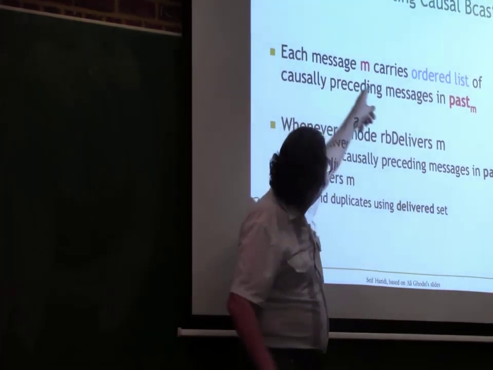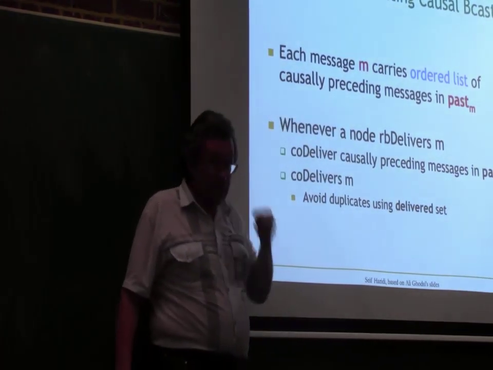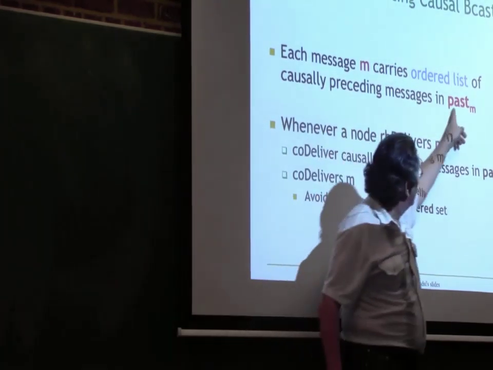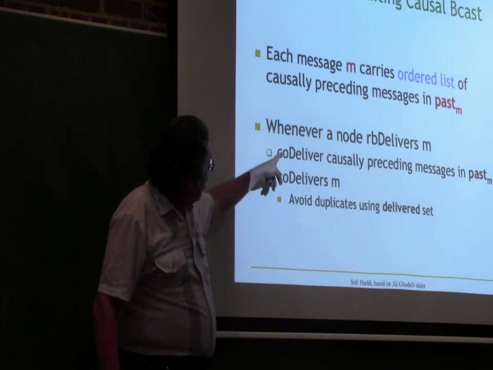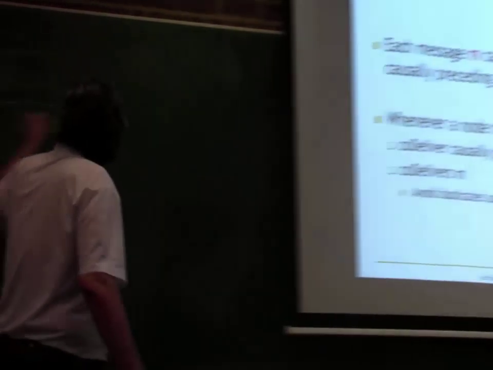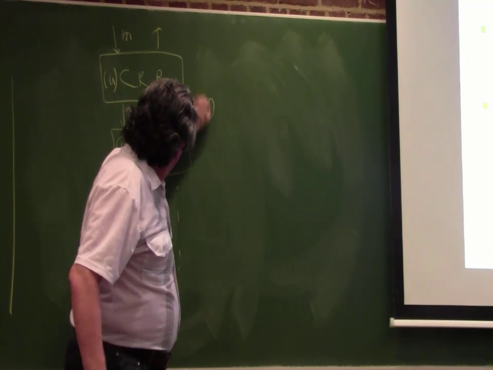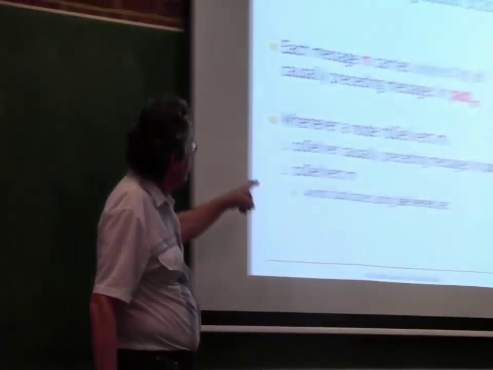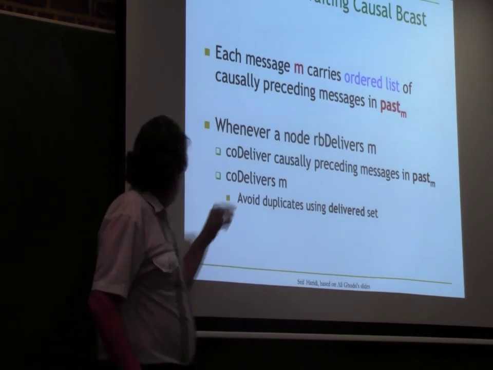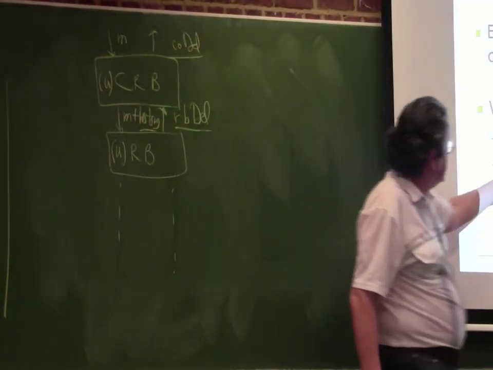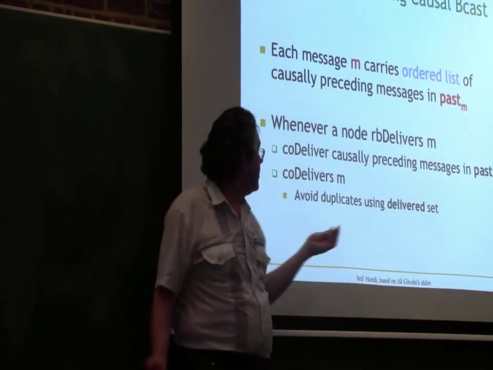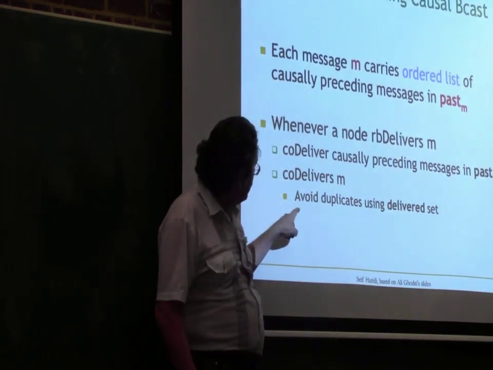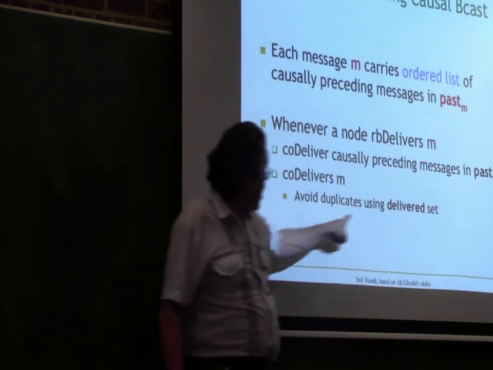So each message will carry an ordered list of all the causally preceding messages. This ordered list, let me call it past M. It's just a sequence of messages. Whenever a node RB delivers, so RB delivers is here, I will CO deliver all causally preceding messages before delivering M. That's pretty easy.